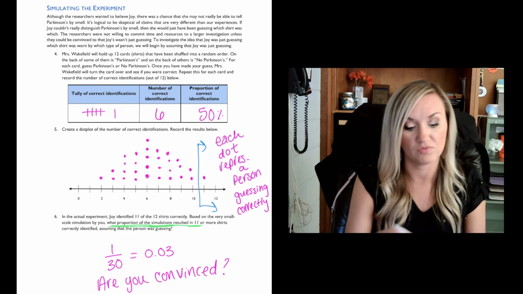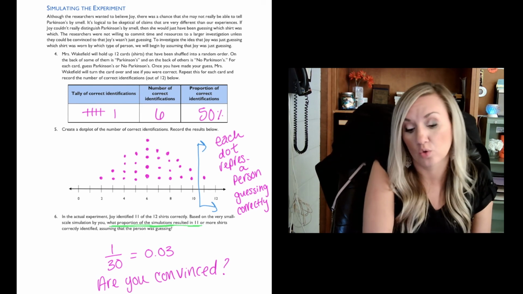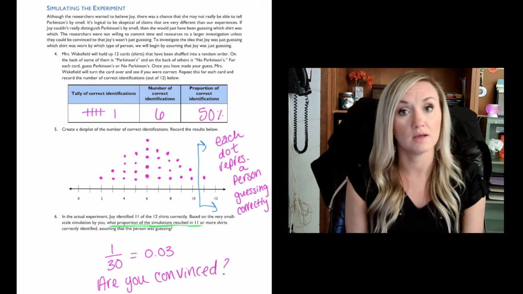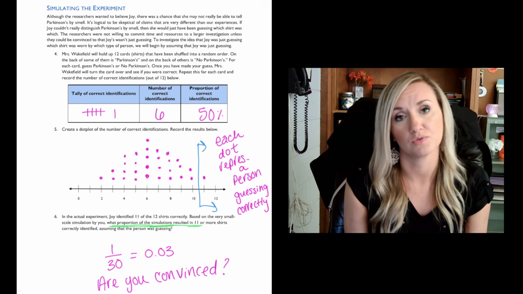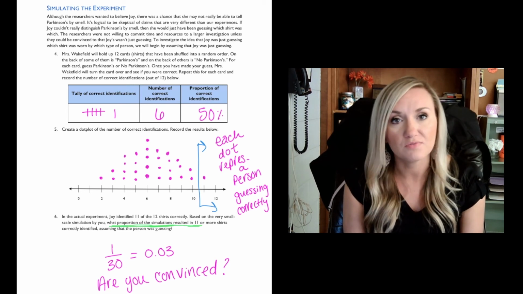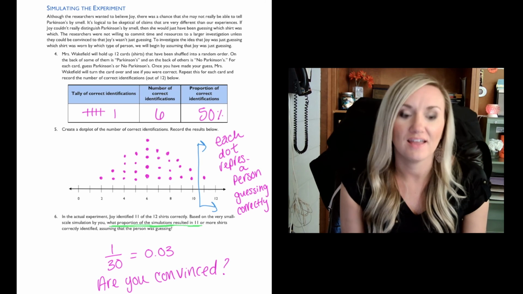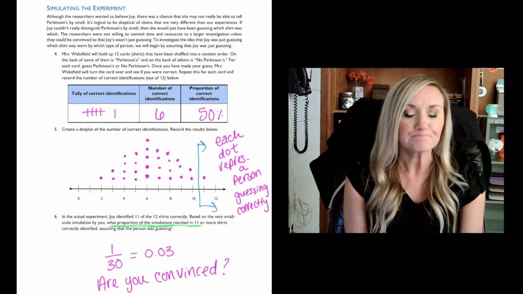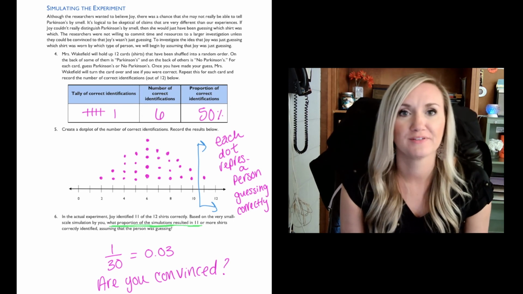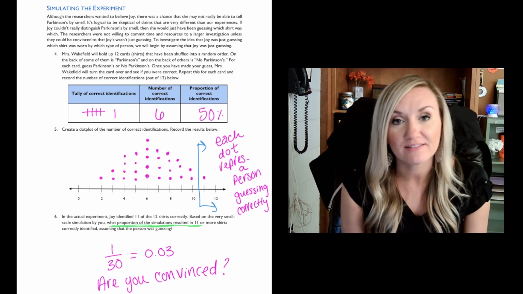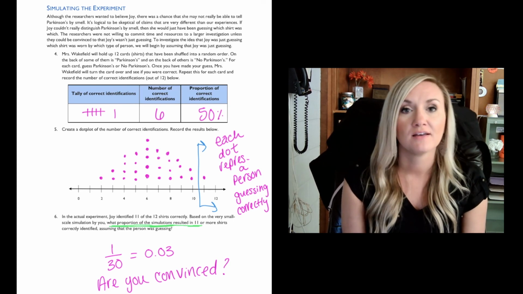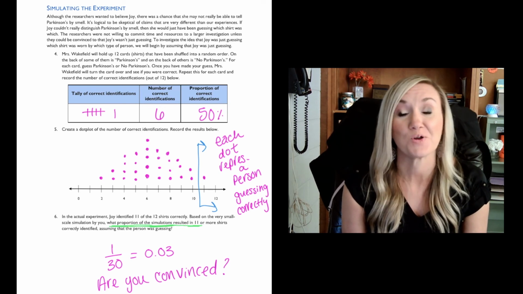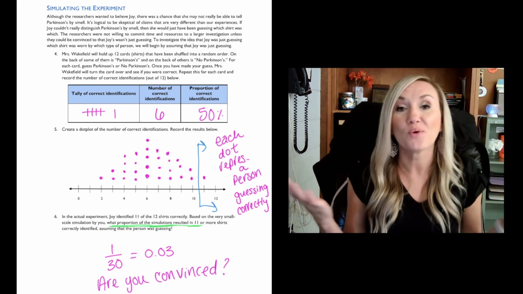Are you convinced that Joy can? And if not, I mean, you have a 3% chance of getting those correct. For me, I'm convinced, maybe. I would say on this small scale, yes. I would like to see it on a much larger scale, obviously. But what if I told you that the one person that she guessed incorrectly later on went on to develop Parkinson's disease? Pretty crazy, huh?